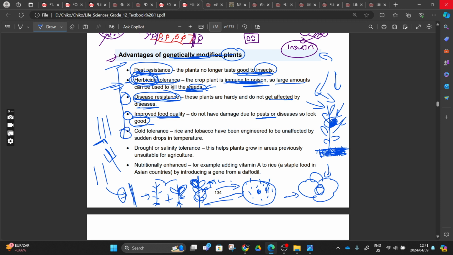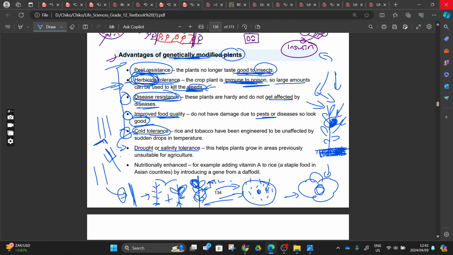And then going forward, they say they are cold tolerant. Right, so this is what you are learning. Also, for cold tolerance, rice and tobacco have been engineered to be unaffected by sudden drops in temperature. We can include this together with drought and salinity tolerance, because we can say these plants can grow in cold temperatures and in an unsuitable environment, right? So this is what they're saying.